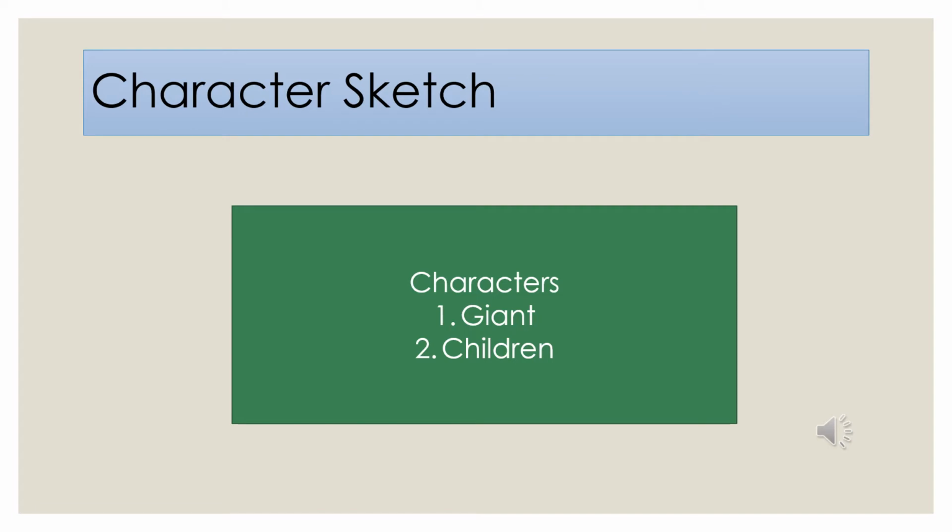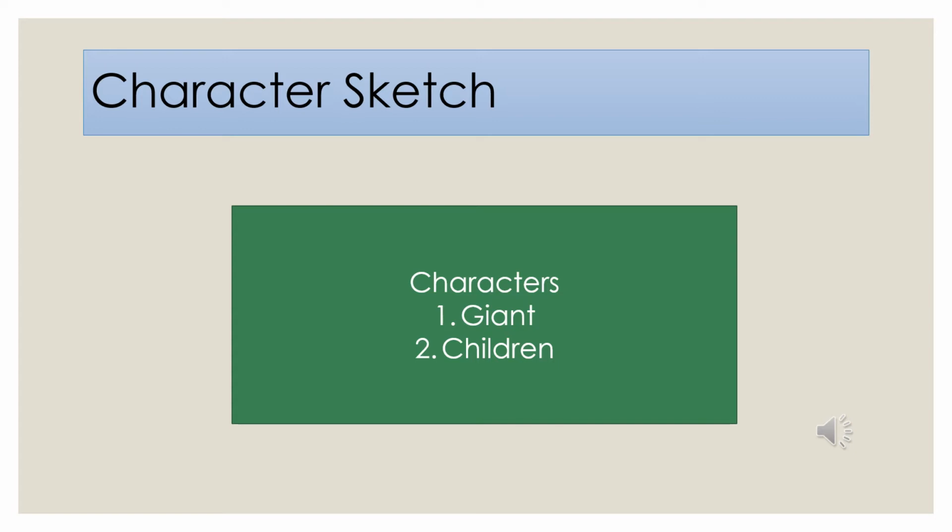Now you have already read the lesson and you might have noticed that in this lesson there are not so many characters. There is only one character that is very prominent, that is the giant, and the whole lesson actually revolves around this character only. The whole lesson is about the character of the giant.